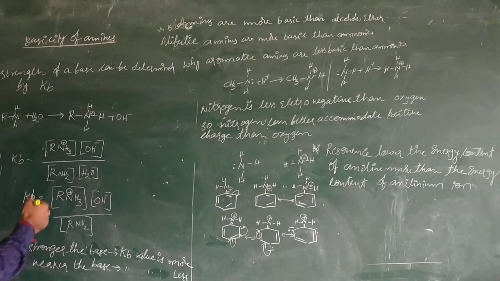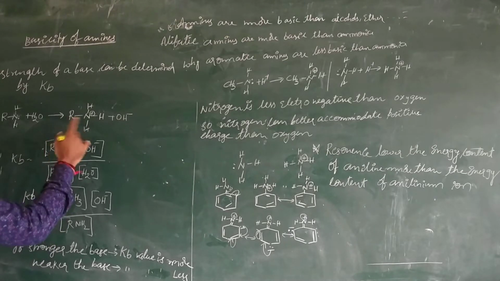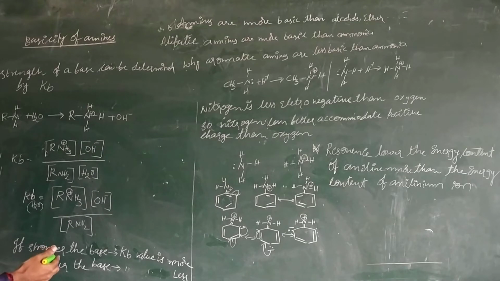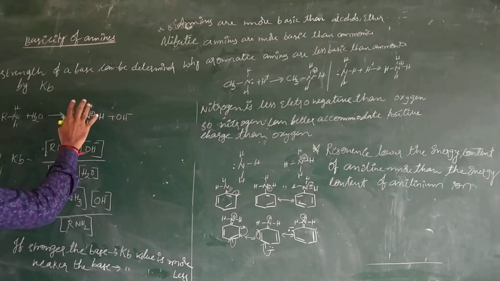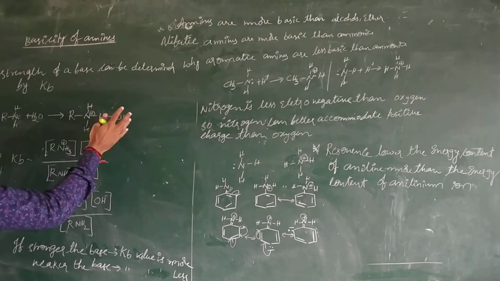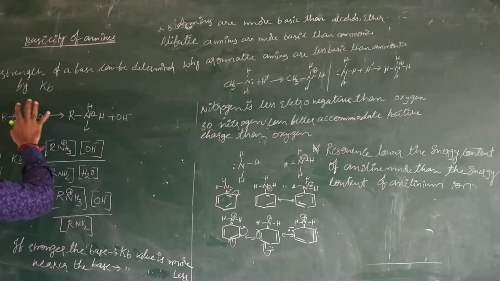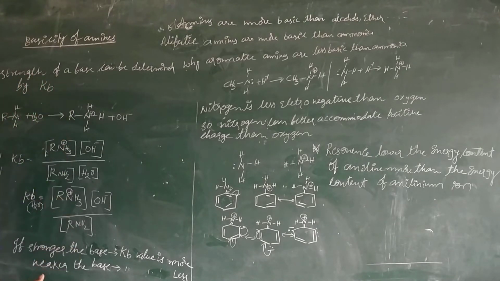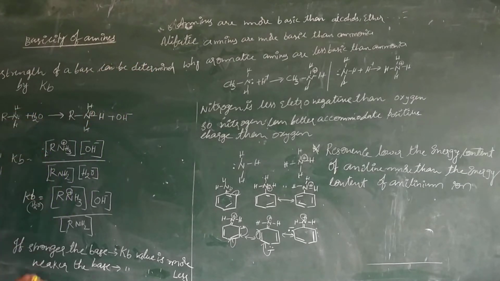What is meant by basicity? Basicity is the tendency of a molecule to accept a proton. So this is the measurement of the tendency of a molecule to accept the proton. Normally the strength of a base can be determined with the help of Kb values.